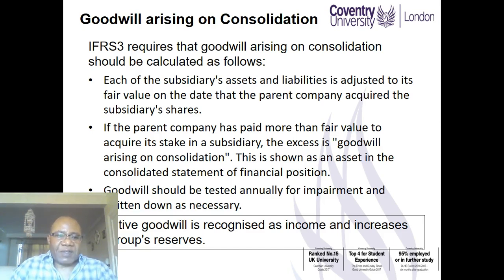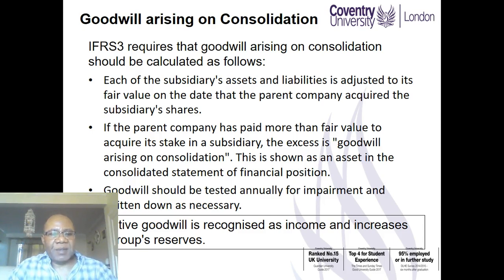As we also state, this goodwill is not amortized. It is left at cost, but subject to annual impairment testing in accordance with IAS 36. And therefore, if there is any impairment loss, the goodwill will be written down accordingly.